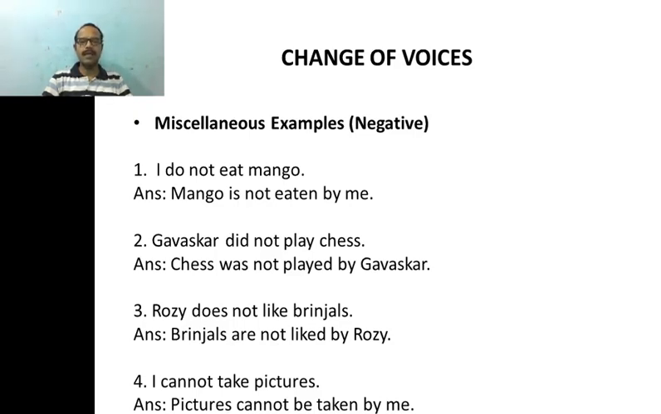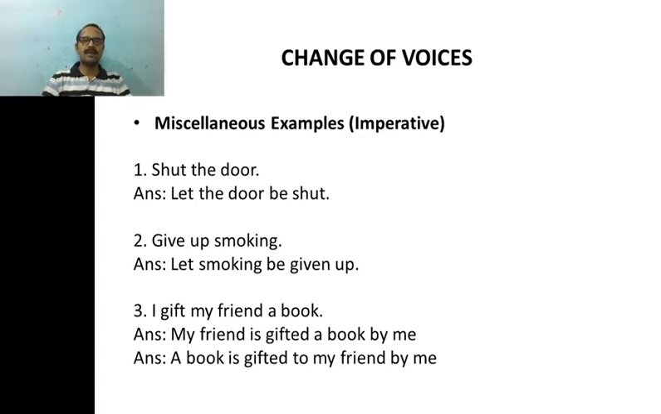Pictures cannot be taken by me. It is just like a simple future tense sentence. So follow the rules to be followed when we have a simple future tense sentence. So pictures cannot be taken by me. That's all. Now let's move on to the next kind of sentence, imperative sentences.